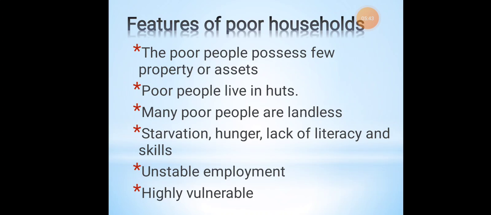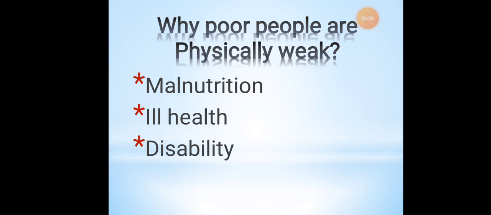And even unstable employment, highly vulnerable. The people who are in danger, the people who don't have proper employment opportunities, the people who are not stable in their life and have a lot of financial problems, come under the poverty line people. So why are poor people physically weak?